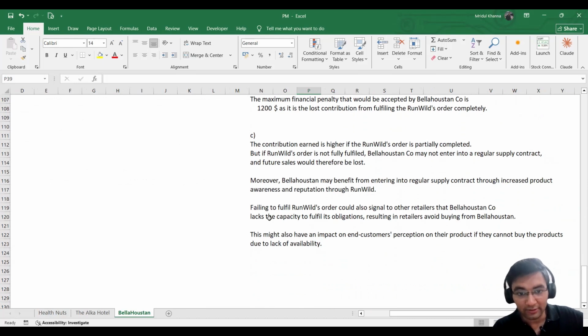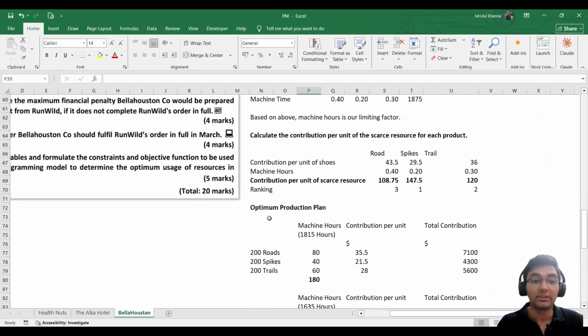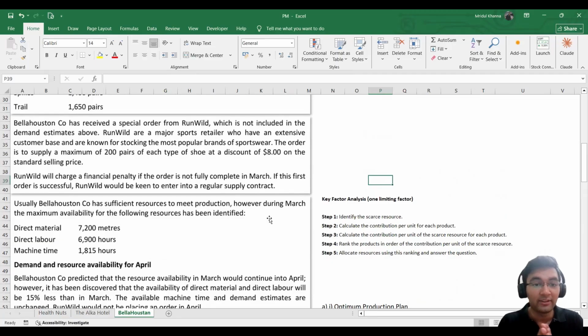Then we come on to the next point. Moreover, Bellahouston Company may benefit from entering into a regular supply contract through increased product awareness and reputation through Runwild. We know that Runwild is a major sports retailer. Its customer base is really extensive and it is known for stocking the most popular brands of sportswear.